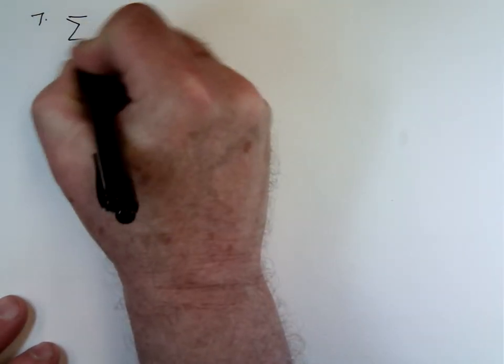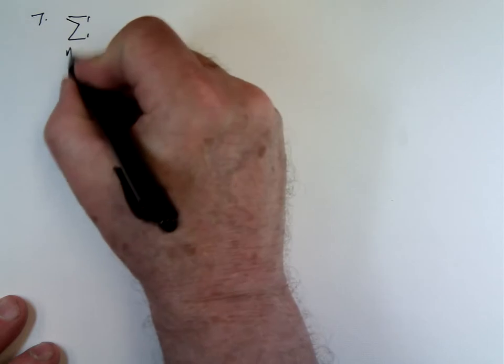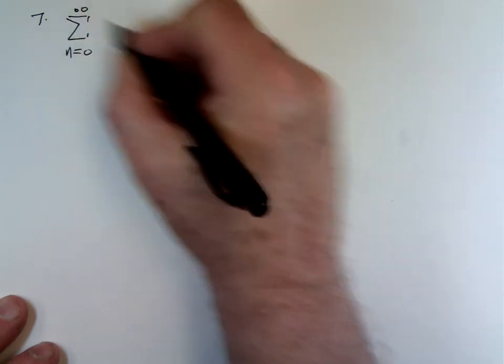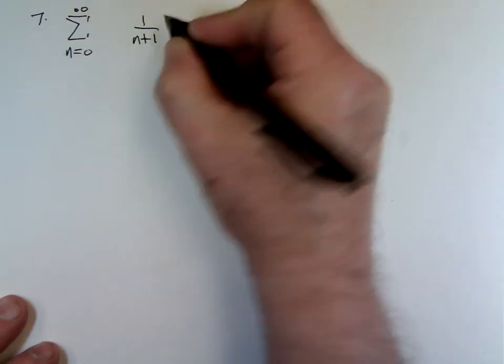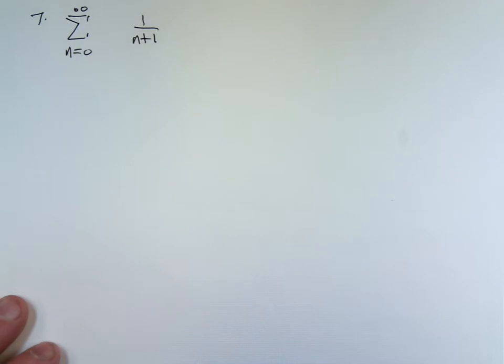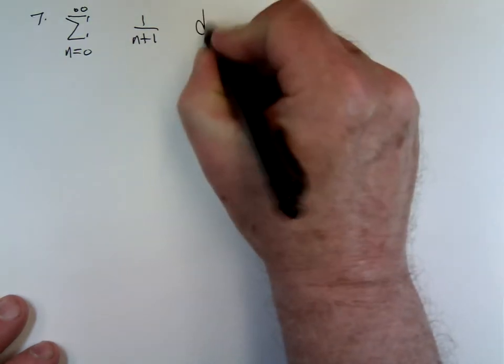Now we're going to state whether the series converges or diverges. All right, first one, 1 over n plus 1. The difference in degrees, you're taking the denominator's degree minus the degree of the numerator. That difference in degrees is 1. That's insufficient to cause the series to converge. This series will diverge. Okay?